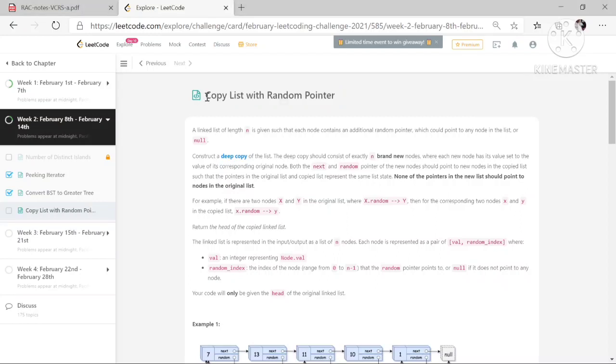Hello friends, the day 6 problem of LeetCode challenge is Copy List with Random Pointer. So let's see what this is and how to solve this problem.